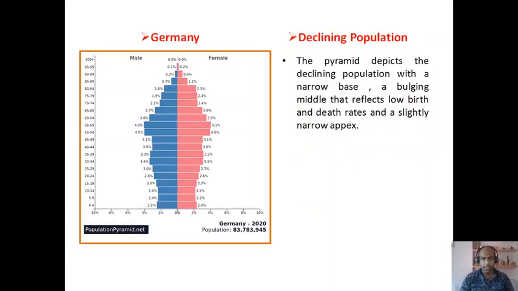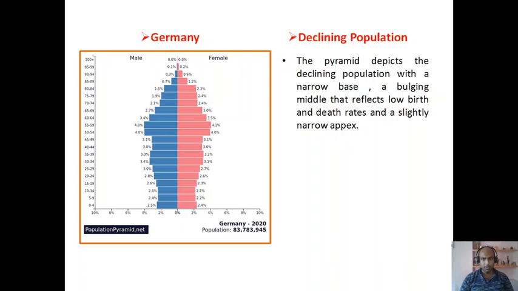Next one is Germany. Germany shows us a declining population. The age-sex pyramid of Germany shows us a declining population. Why? Because first of all, the pyramid has a narrow base and a bulging middle part. Why is the base narrow?